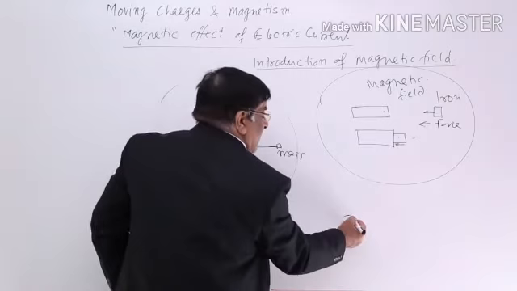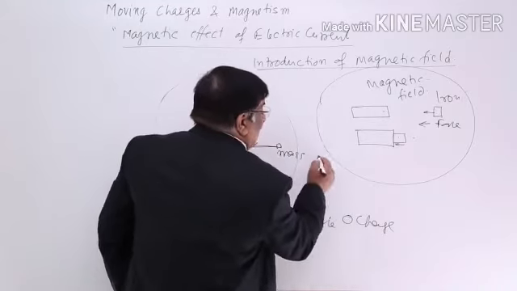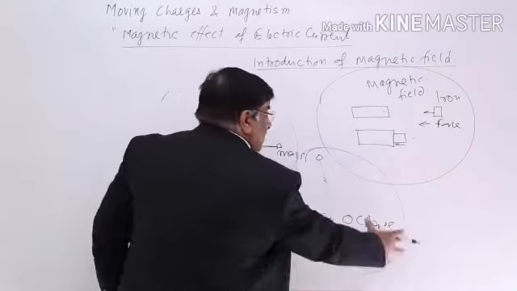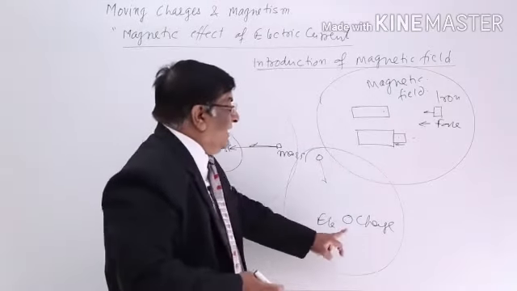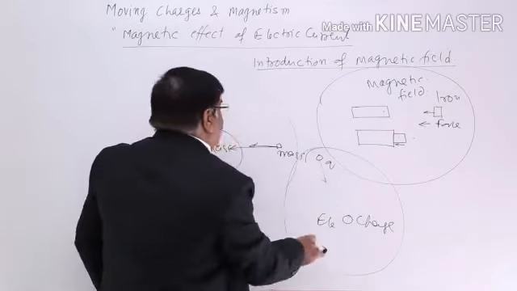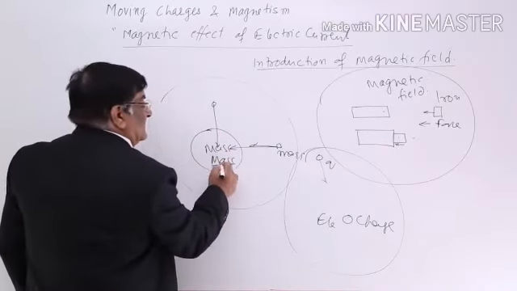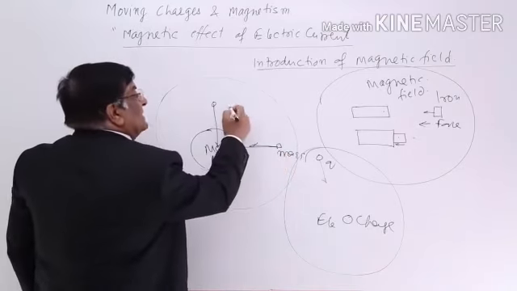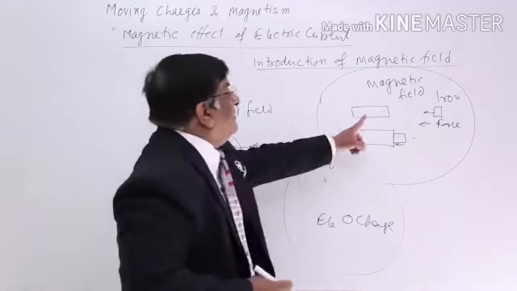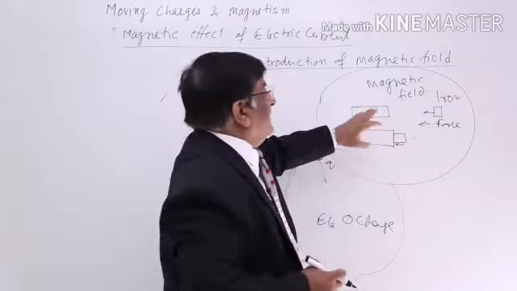Similarly, when we have a charge, which charge? Electric charge, then another electric charge experiences a force in a space around it, and all this is known as electric field. So electric charge creates an electric field because it is attracting another electric charge. Gravitational force, due to mass, is experienced by other masses. This we call gravitational field. So far we knew there are two types of fields. Now we see that due to a magnet, another iron piece or another magnet is attracted towards it without a contact.